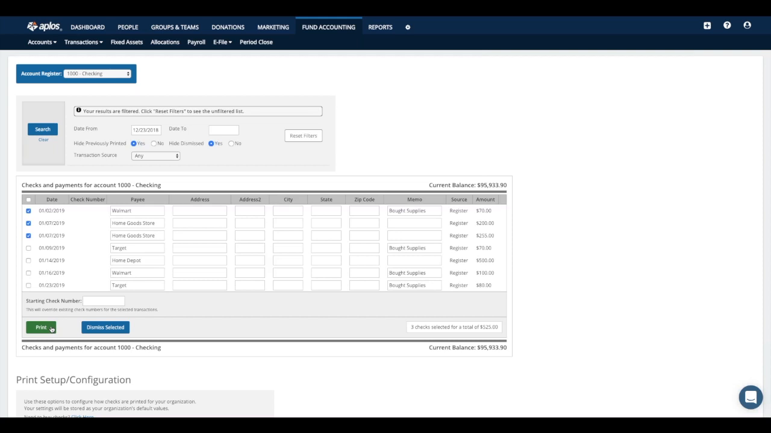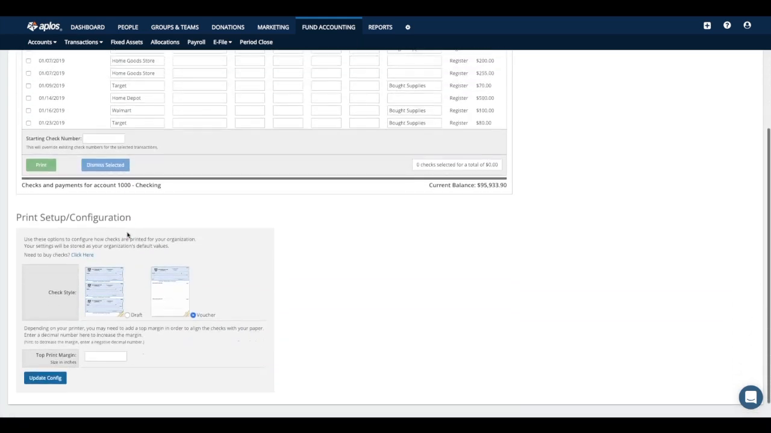And that will download a PDF file to your computer with those transaction details so that you can just print that information right onto your checks. If there is something here that you do not want to print a check for, then you can simply mark those off and then use the dismiss selected option, and that will remove those transactions from this page here.